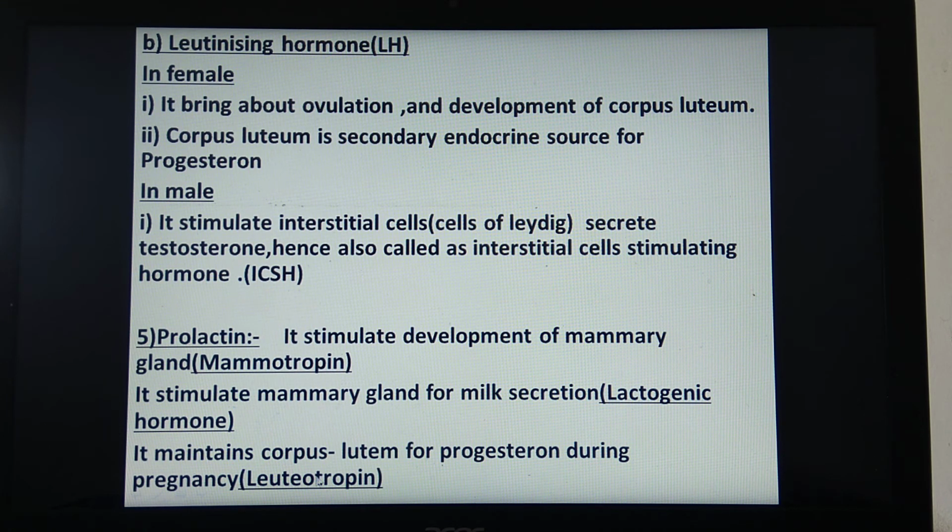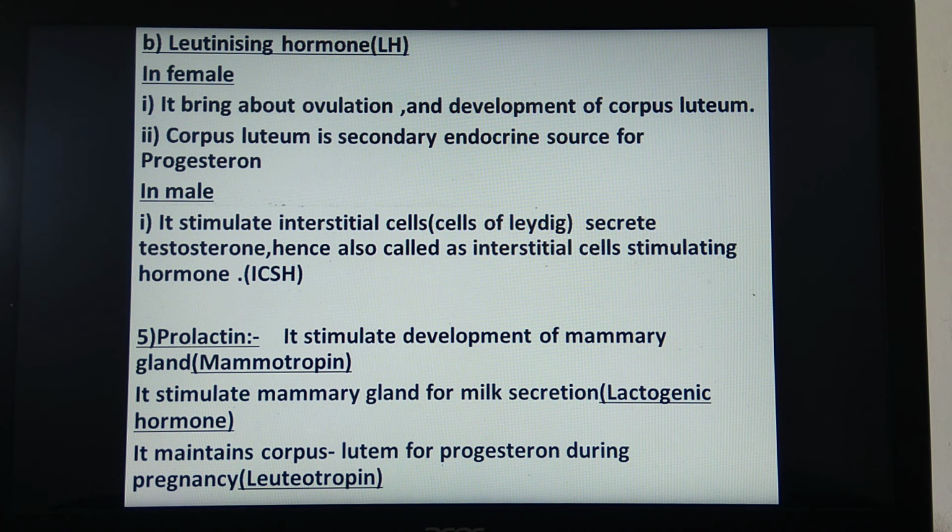One more term is used, that is luteotropin. Why luteotropin? Because it maintains the corpus luteum for progesterone during pregnancy. So prolactin is also called mammotropin, lactogenic hormone, and luteotropin. So this is all about the hormones secreted by the pituitary gland.